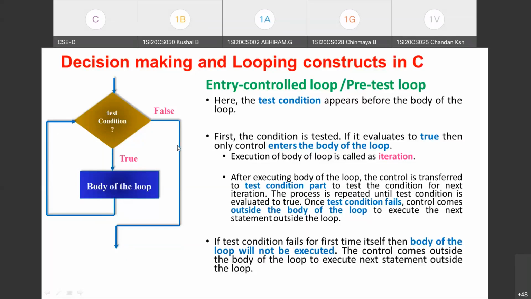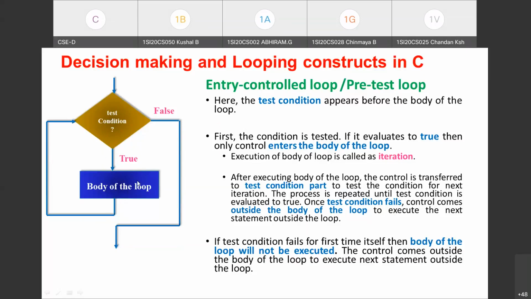Hope you have followed. What do you mean by entry control? Why is it called entry control? Since the test condition appears before the body of the loop, it is called an entry control loop. Why is it called a pre-test loop? Entering the body of the loop is decided based on the test condition. We are testing the condition first. If it evaluates to true, then only control enters the body of the loop. That's why it is called pre-test. We are deciding whether to execute the body of the loop or not based on the test condition. So not even one time the body of the loop will be executed if the test condition fails.